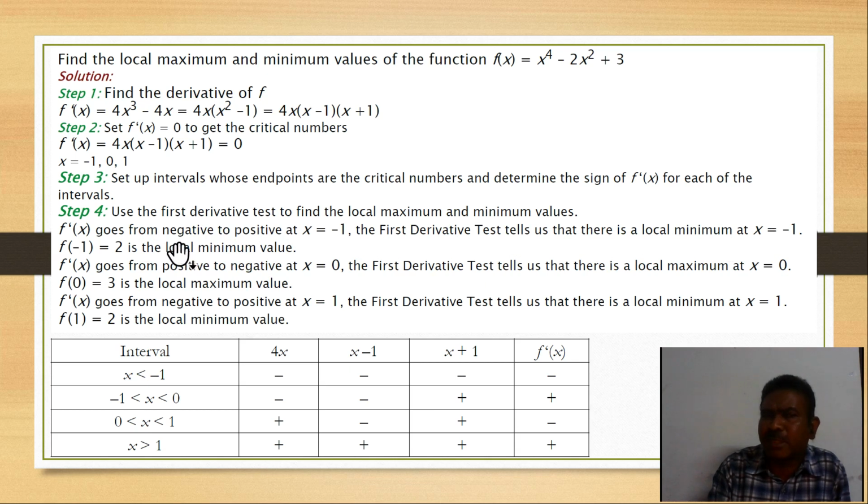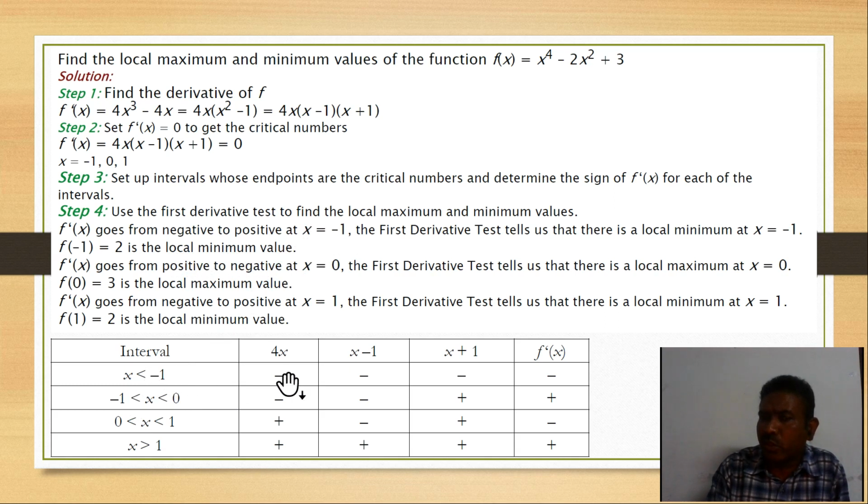So whatever we have explained in the graph, the same thing is here. Where the sign is changing, automatically at that point we have taken. See, f of -1 equal to 2 is the local minimum value we have taken, because the sign is changing here: x less than -1, x greater than -1.